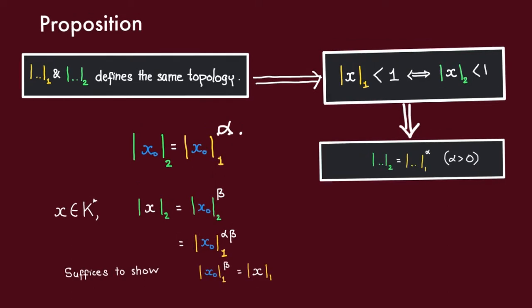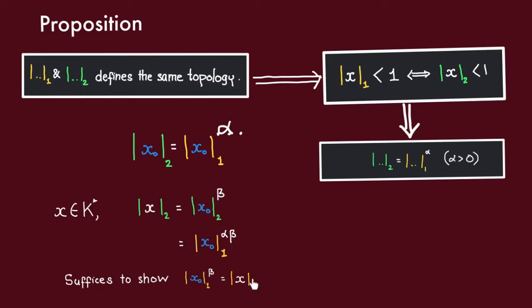From here, it suffices to show that the yellow absolute value of x is also a beta power of the yellow absolute value of x naught. Because if we can establish this, then the green absolute value of x is just going to be the yellow absolute value of x to the alpha.